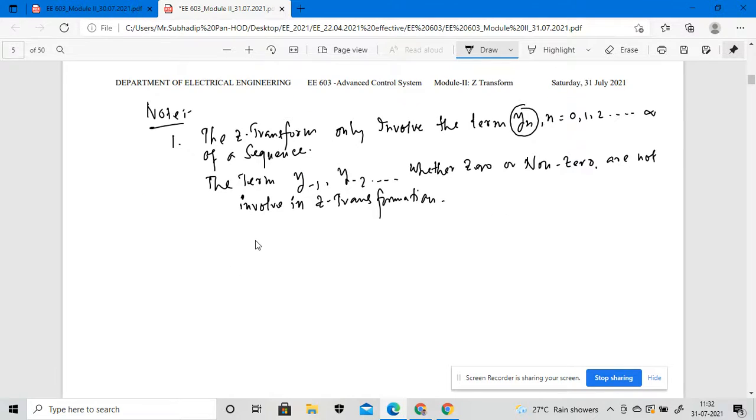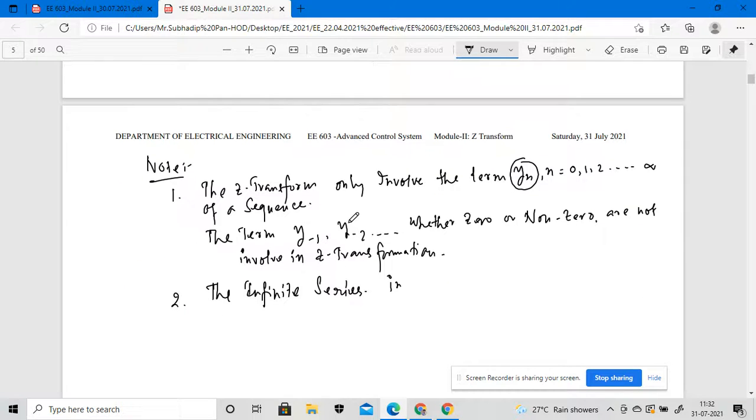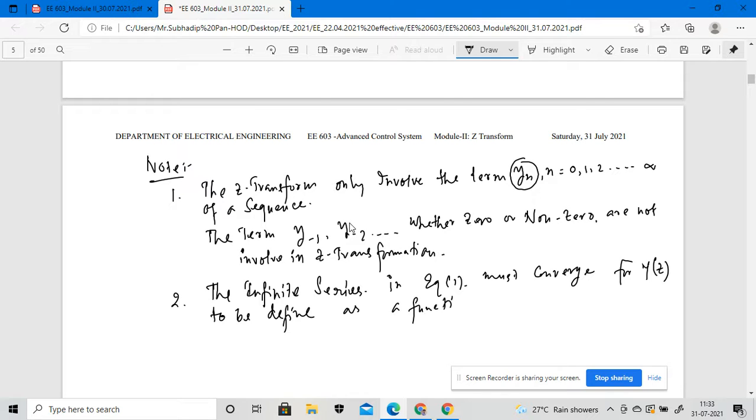Number two, the infinite series in equation one must converge for y of z to be defined as a function of z, right?